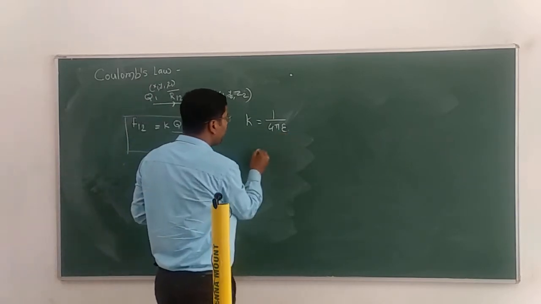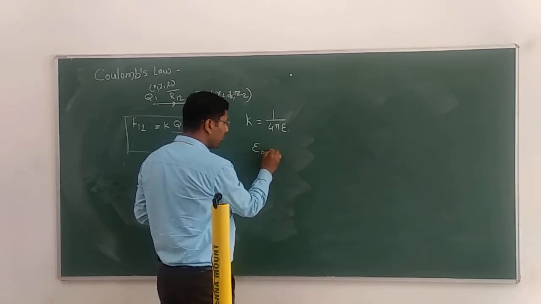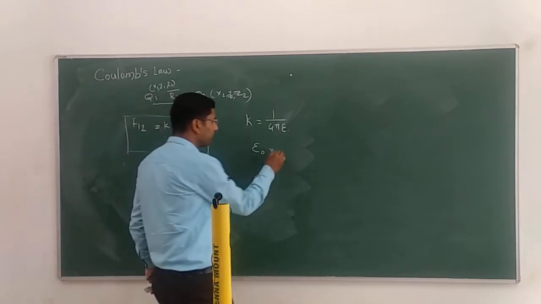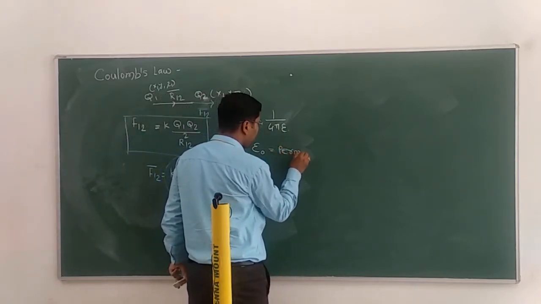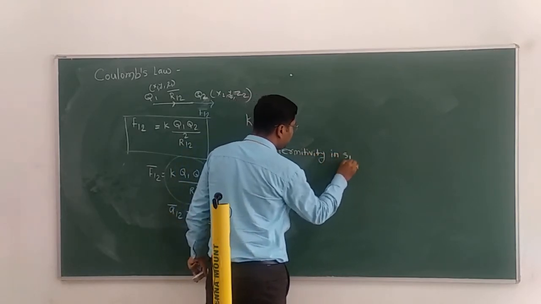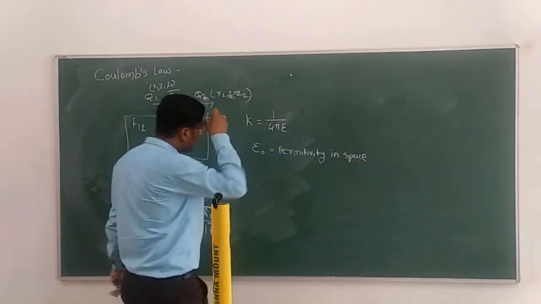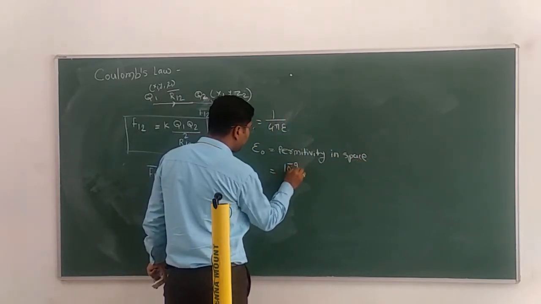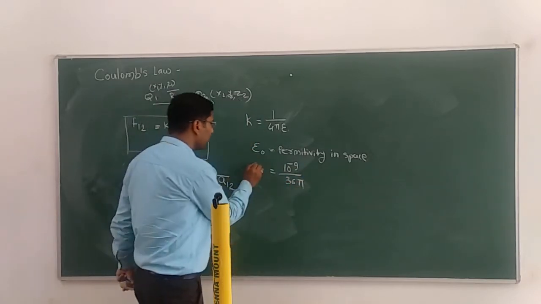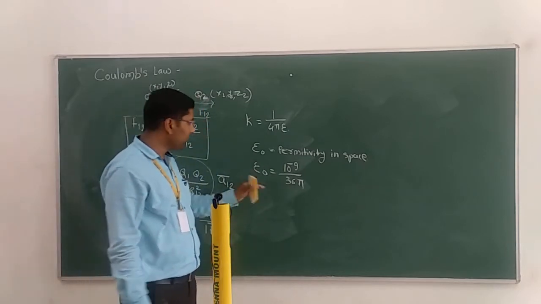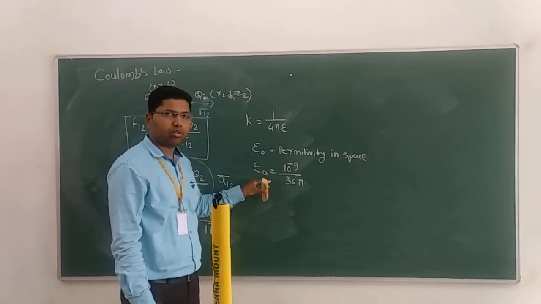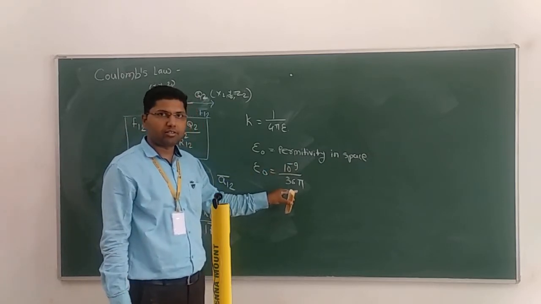Epsilon 0 means permittivity of space. So permittivity of space is 10⁻⁹ divided by 36 pi. Okay. So learn this value of epsilon 0 by heart, because we will require it in the exam. Everywhere you will require it in the exam. By practice you will easily remember this value. Epsilon 0 is equal to 10⁻⁹ divided by 36 pi.